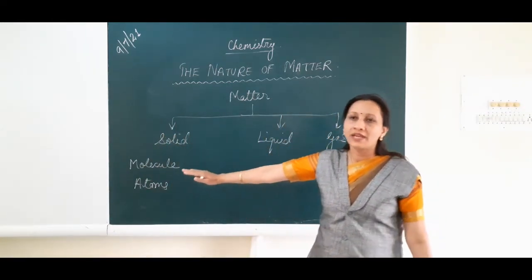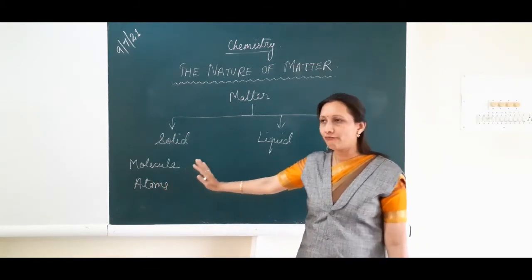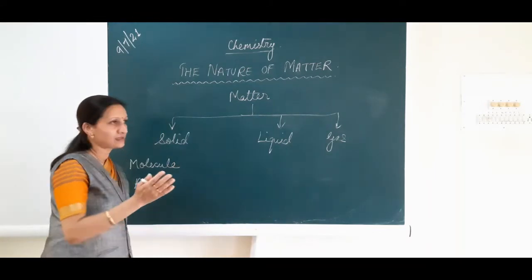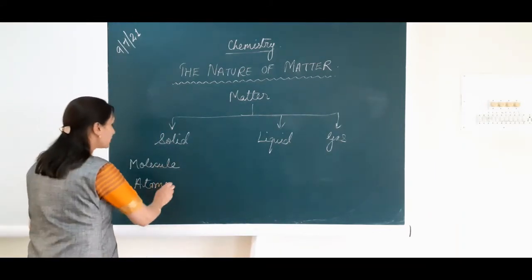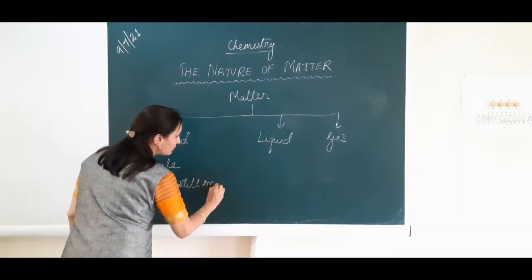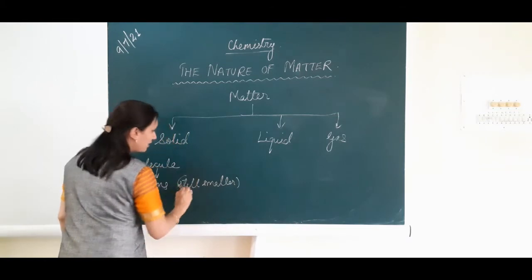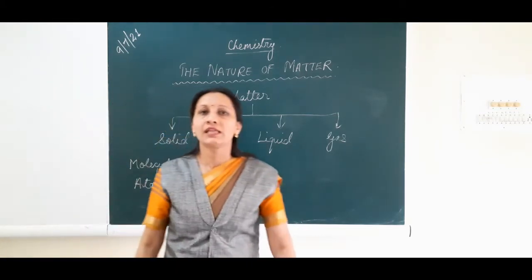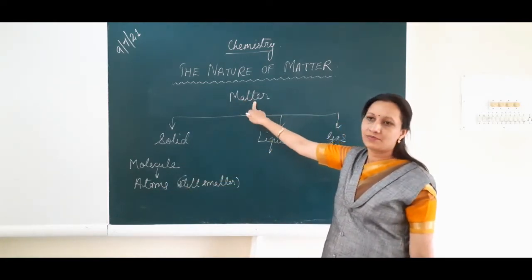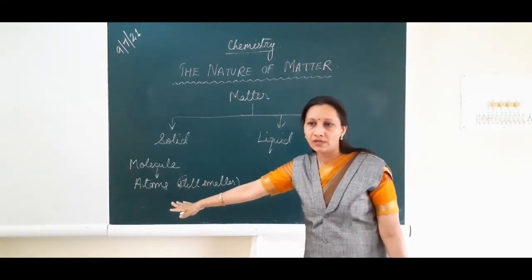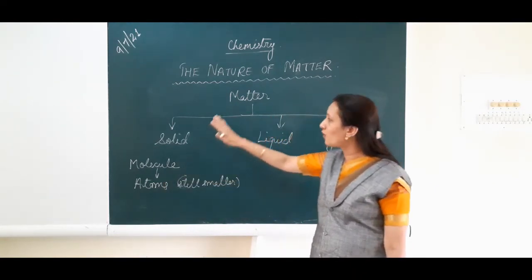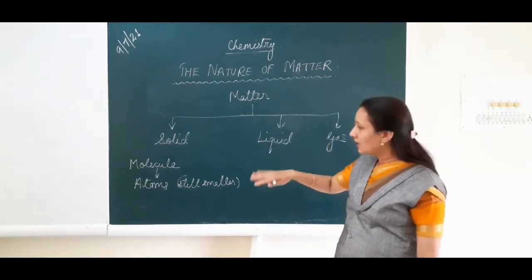See, molecule is a very tiny particle of matter. It can exist independently. And John Dalton, he discovered that these molecules are made up of still smaller particles. Okay, these are much smaller. So in short, we can say that atom is the smallest particle of matter, because molecules are made up of atoms and atoms are still smaller. That means atoms are the smallest particle of matter.